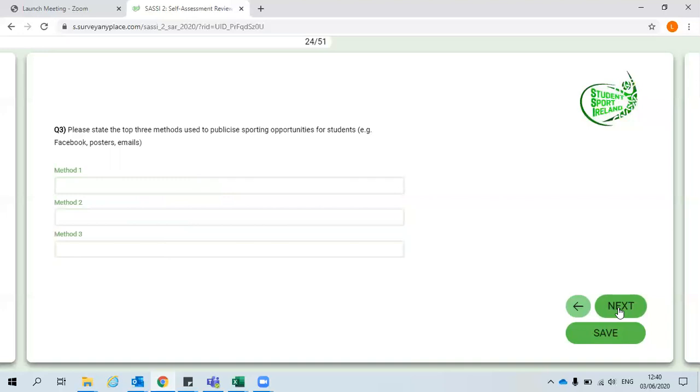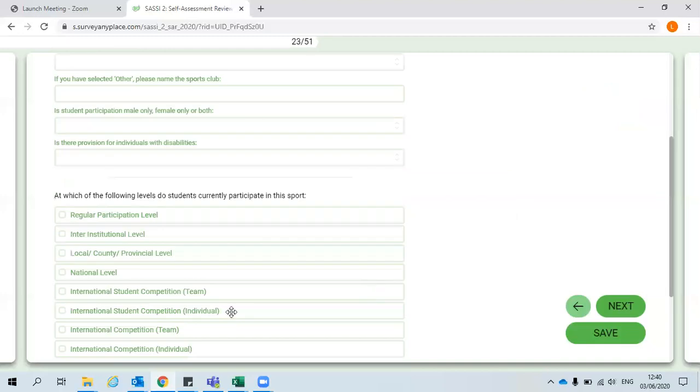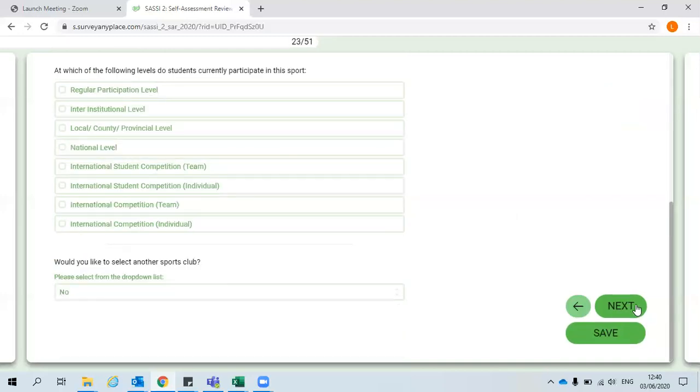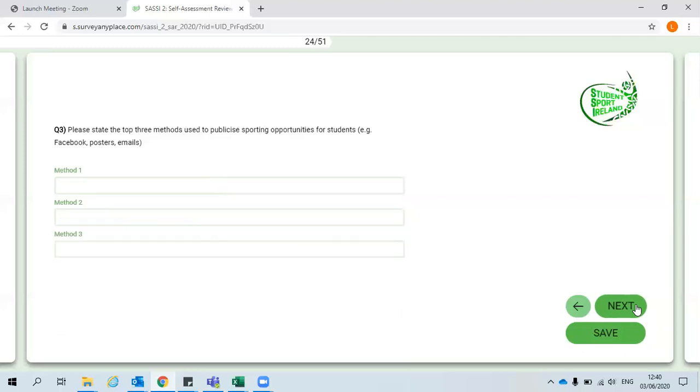If you find that you haven't entered all your sports clubs, but that the survey has moved you on to the next question, just go back using the back arrow, as you may find that you accidentally left it blank. So once you've all your sports clubs entered, select No and then continue.